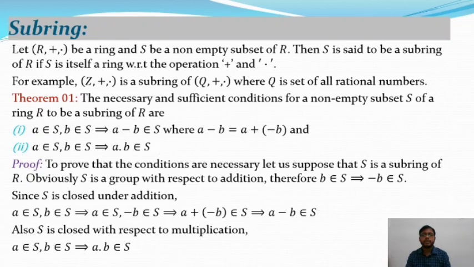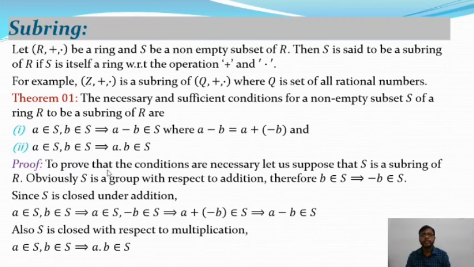That means a non-empty subset S of a ring capital R is said to be a subring of R if it satisfies A minus B belongs to S for all A, B belongs to S, and A dot B belongs to S for all A, B belongs to S. As well as if S plus dot satisfies these two properties, then we say S plus dot is a subring of capital R. This is the necessary and sufficient condition of the subring S of a ring R. So here is the proof.